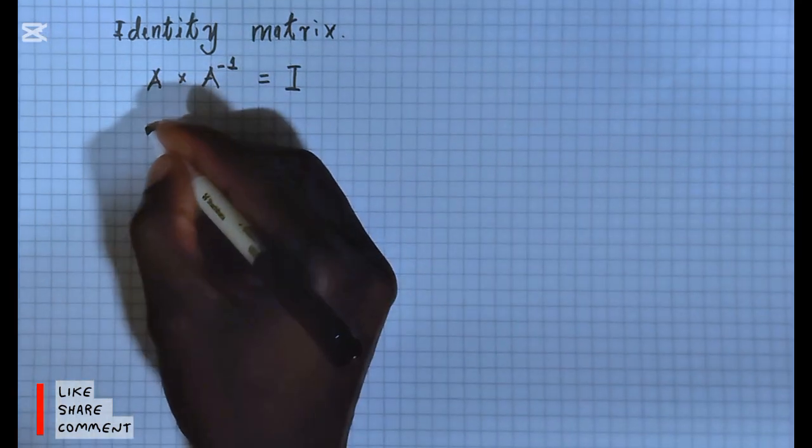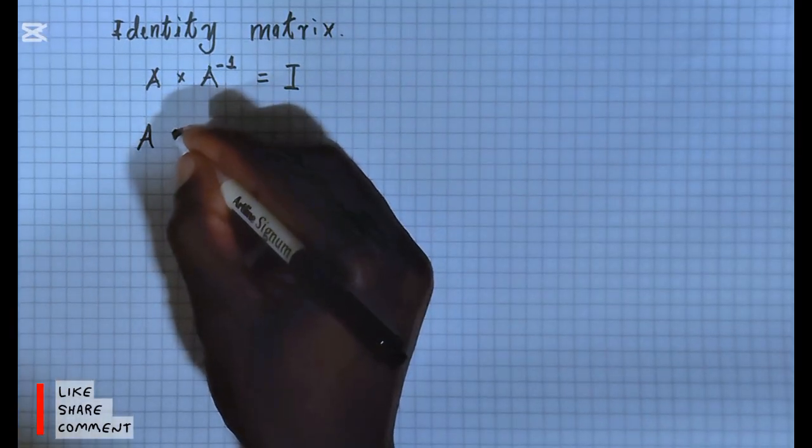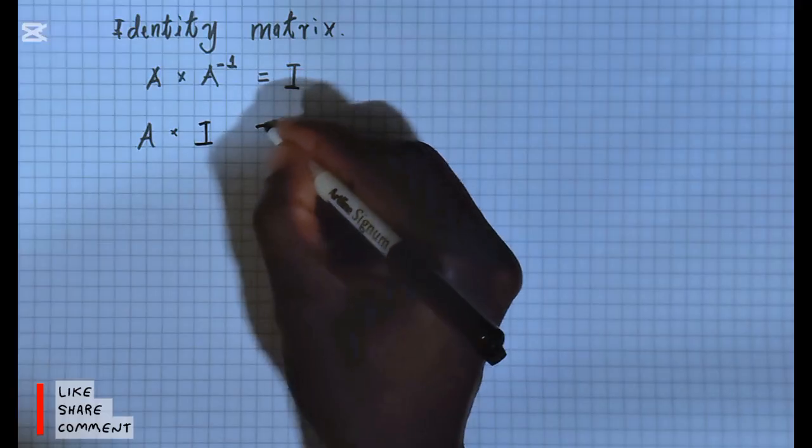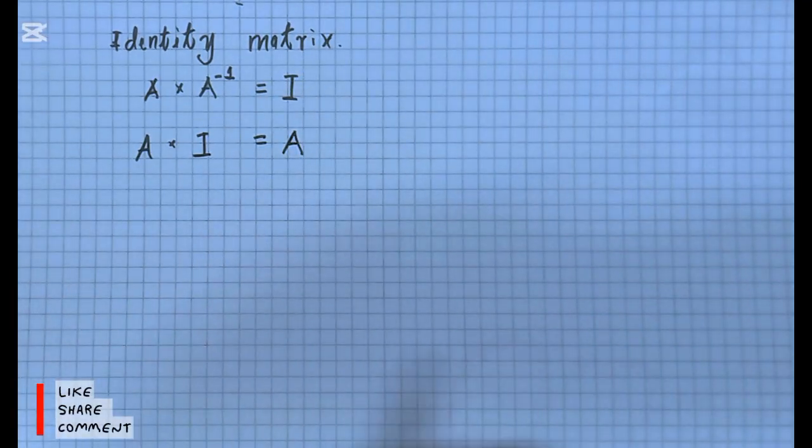So therefore it means that if I was to take A, which is the matrix I'm having here, and I was to multiply it by its identity, I'm expecting that I won't get any other matrix. I'll get A because I, which is our identity matrix here, is the same as having 1.